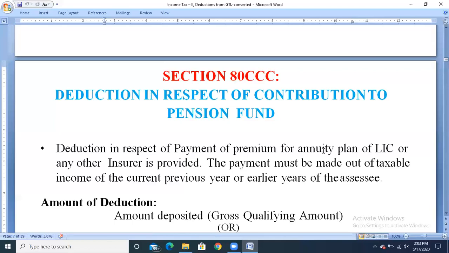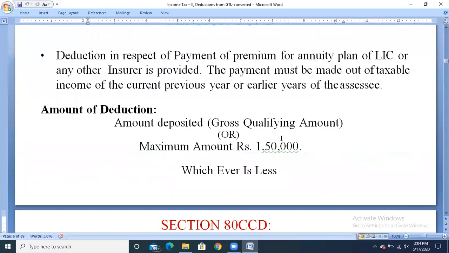For the annuity plan of LIC or any other insurer, the payment must be made out of the taxable income of the current previous year or earlier years of the assessee. Means the premium amount has to be paid only from the taxable income of the current previous year or the earlier years of the assessee. So the amount of deduction will be the amount deposited, that is the gross qualifying amount or premium paid, or the maximum amount of rupees 1,50,000, whichever is less.